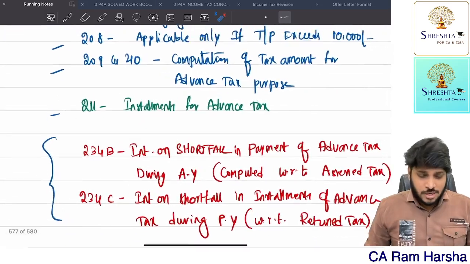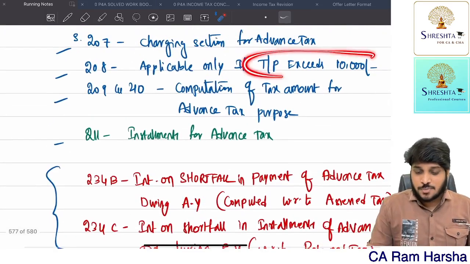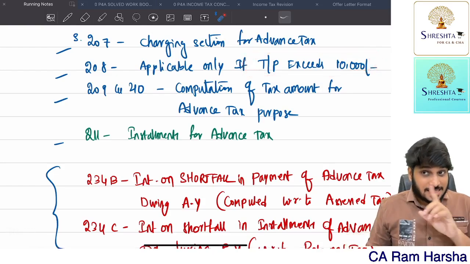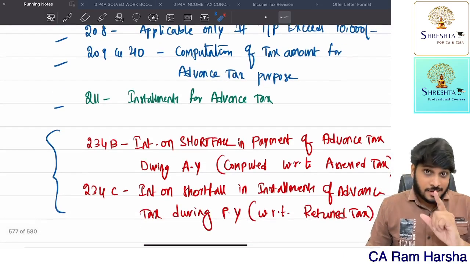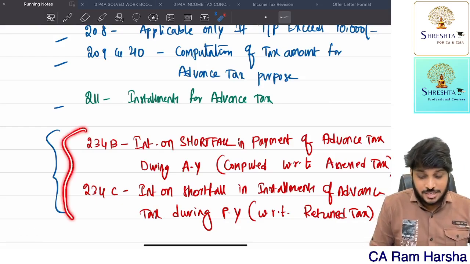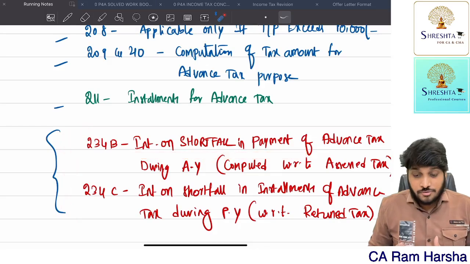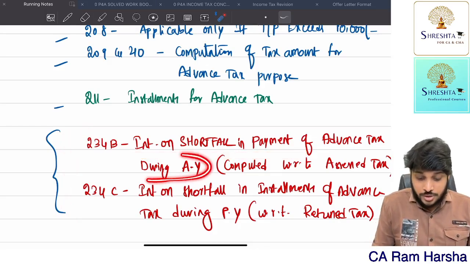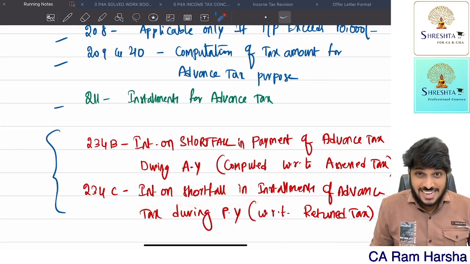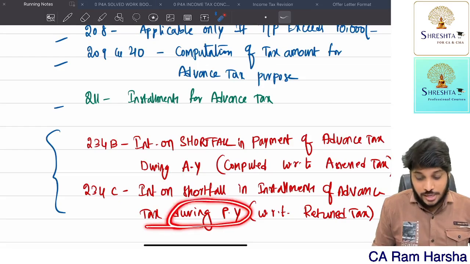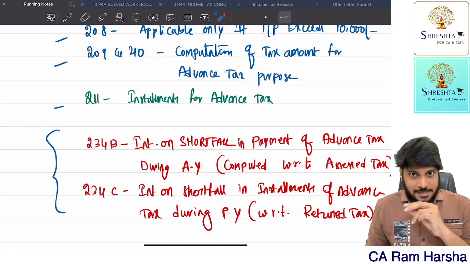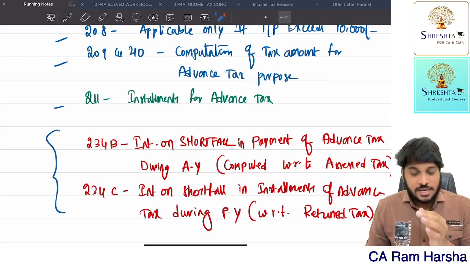If you do not pay advance tax, suppose your tax payable amount exceeds 10,000 but you did not pay advance tax, then at the time of filing the IT return in the assessment, you should pay income tax. Along with that, pay interest on shortfall of advance tax. Getting it? I'll discuss later, don't worry. Interest on shortfall in installment of advance tax during the previous year with respect to return tax, with respect to assessee tax. I will discuss all these terms slowly, don't worry.